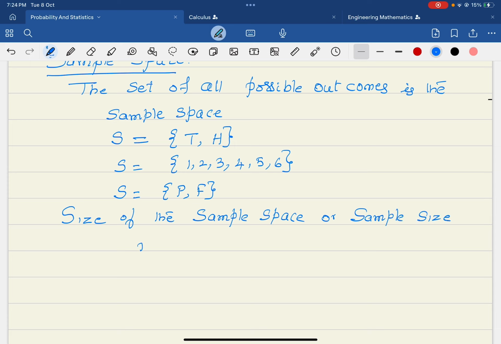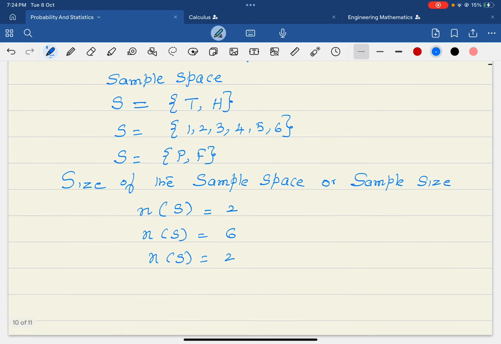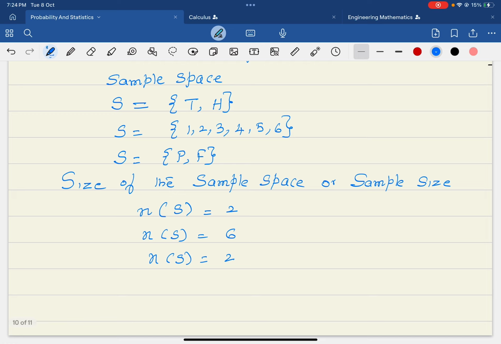Generally we denote it by n. So n of S for tossing a coin is 2. And n of S when the experiment is rolling a die is 6. And n of S when the experiment is writing the examination is 2. So these are the sizes of the sample spaces.